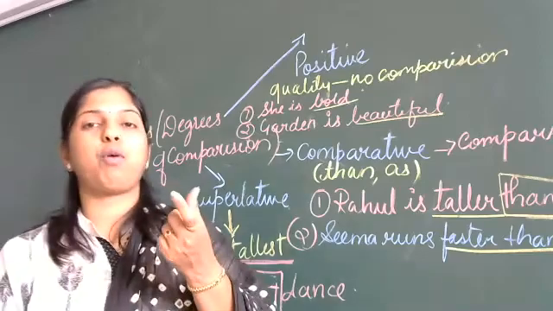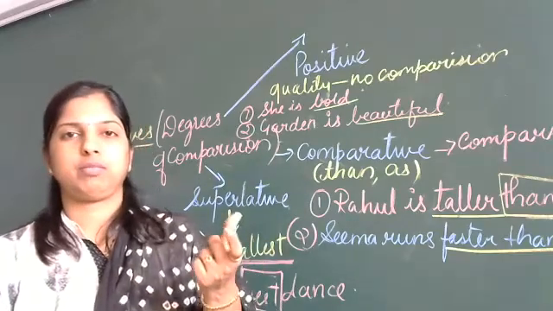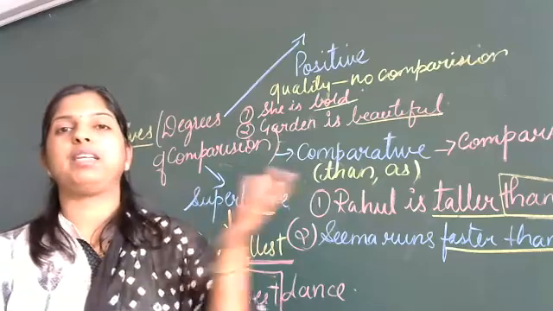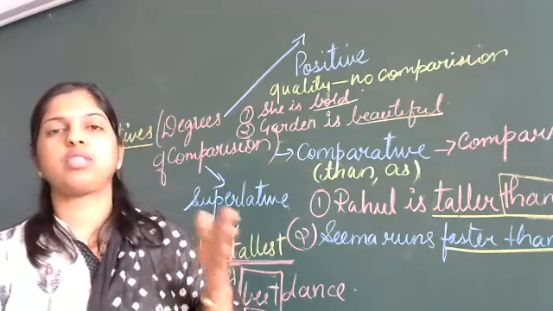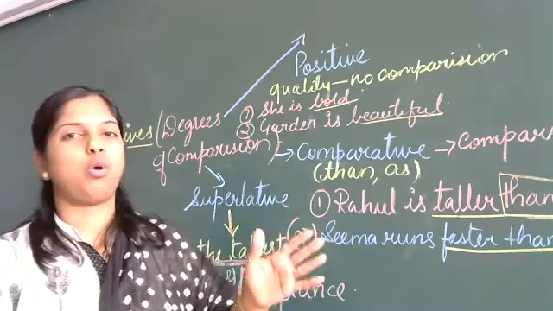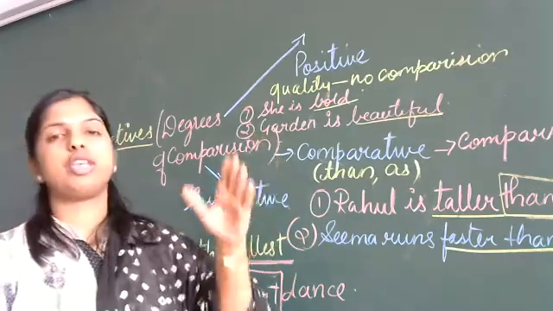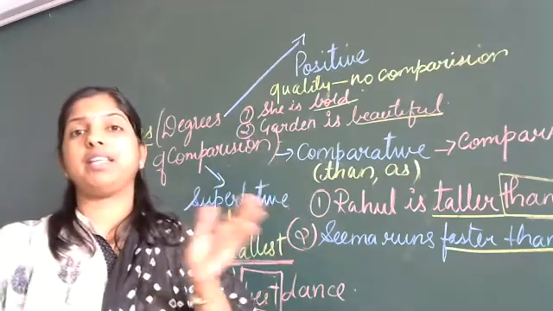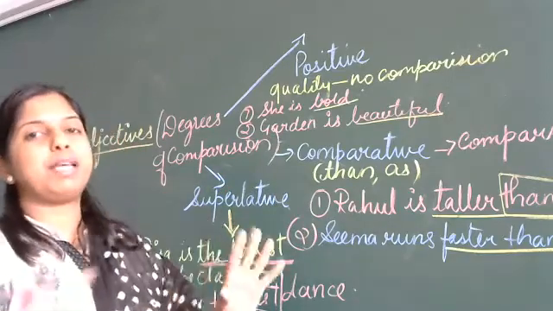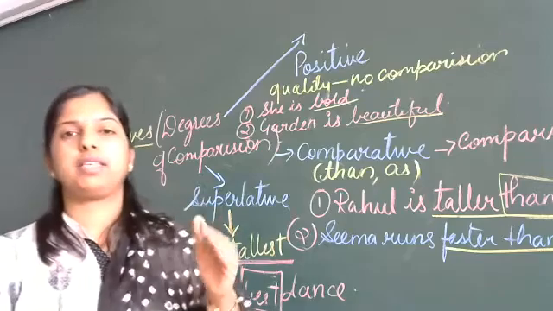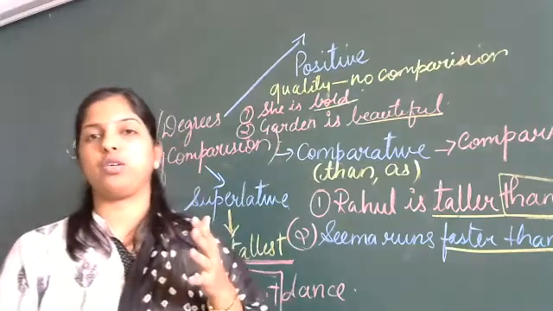The first word, positive, good. When you are comparing, it becomes better. And the last is best. You don't say good, gooder and goodest. No. We say good, she is good. He is better than her. And then she is the best among all. So good, better, best. The same we call for bad also.